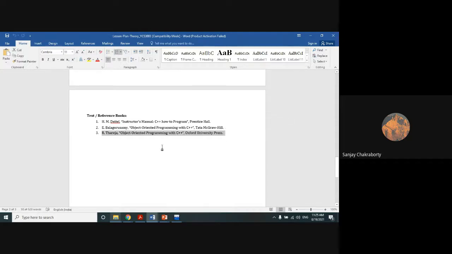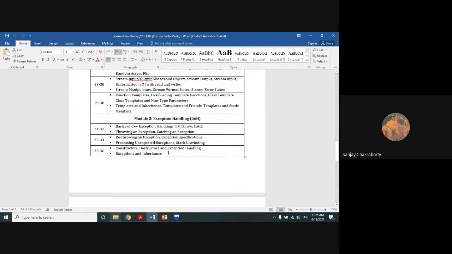All of you purchase it, as a computer engineer. Don't rely on the library for your core programming languages book. In library obviously you will get this book, but don't rely on it. You will purchase it because you will require this book throughout your life. Okay, purchase it. And these are the syllabus.